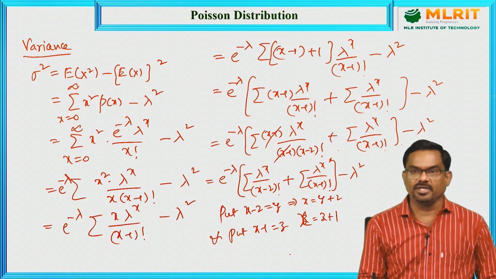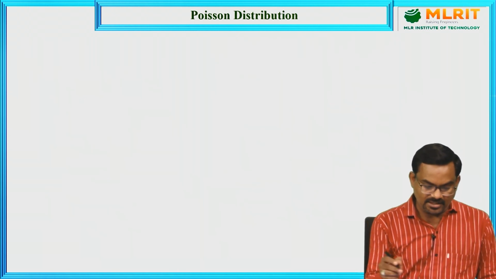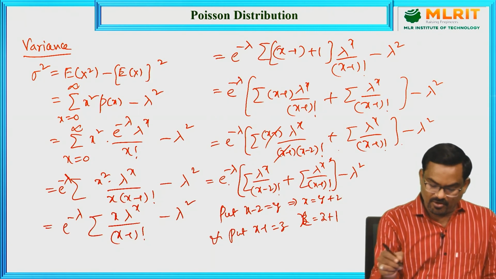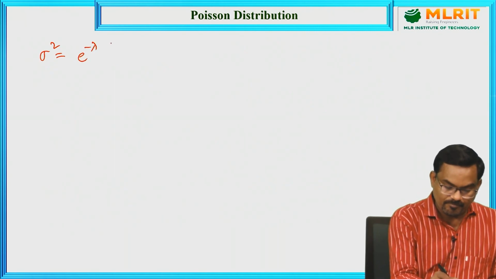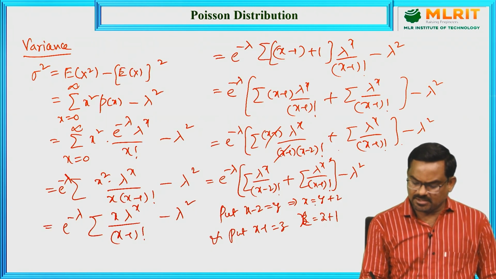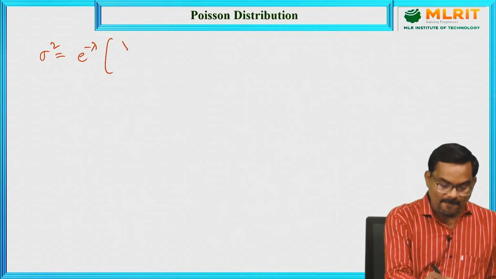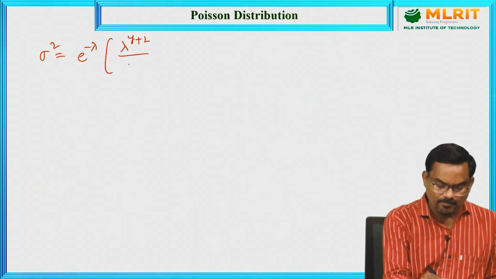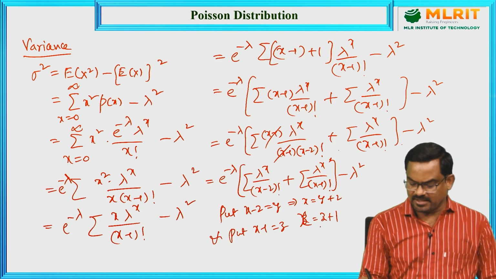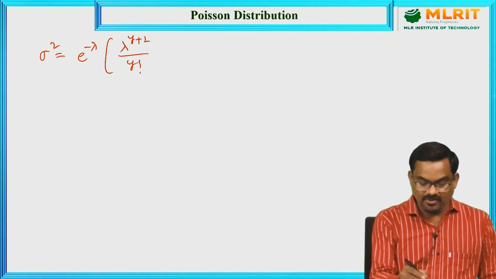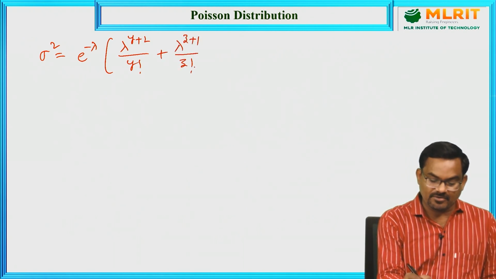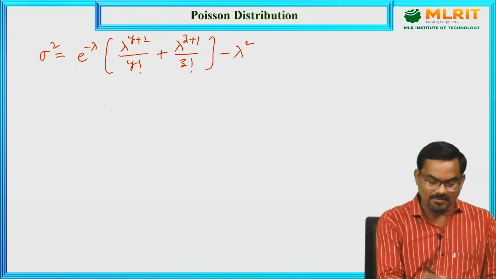So, by substituting these two, we get sigma square equal to e power minus lambda into lambda power x. In the first term, x is y plus 2, lambda power y plus 2 by y factorial, and in the second term, x is z plus 1, so plus lambda power z plus 1 by z factorial, minus lambda square.